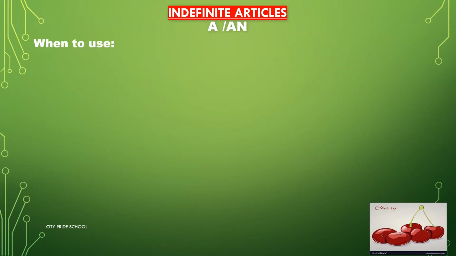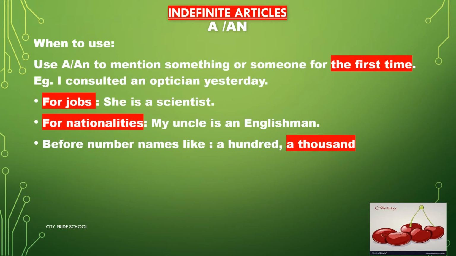Let's quickly brush up the rules for using a or an correctly. The first rule is we use a or an to mention something or someone for the first time. The first line of every story will have a in it. For example, once there was a woodcutter. Why do we use a the first time? Because here the woodcutter is unknown to you. The second line would be the woodcutter was very poor. Now in the second line we use the because now the woodcutter is known to you.